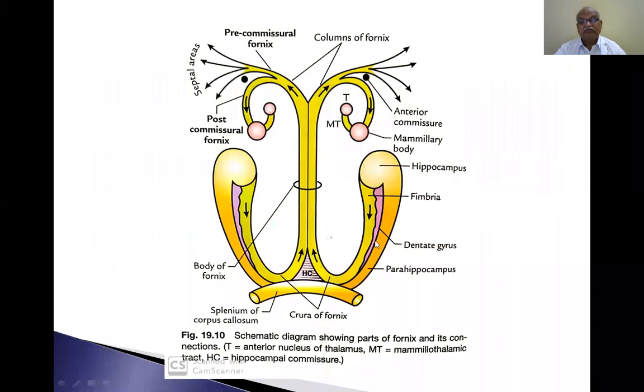This is the hippocampus. This is the hippocampus. Both are connected to each other by means of the hippocampal commission. This is the hippocampal commission where I have put the cursor. Now, this is the fimbria. This is the dentate gyrus. These two are connected by means of hippocampal commission. So, this is the crura of the fornix.